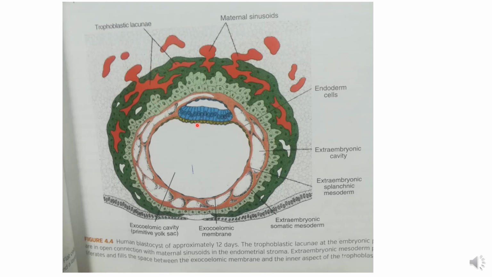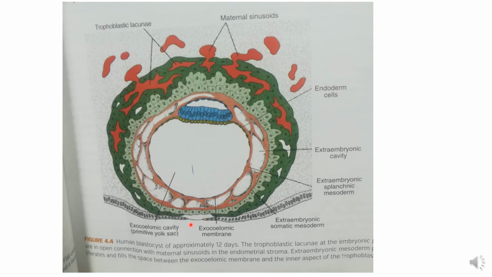This is the hypoblast, this is the epiblast, this is the amniotic cavity, and this green layer is the amnioblast, derived from the epiblast. The hypoblast gives a new inner lining, named Heuser's membrane, which is the primary umbilical vesicle.